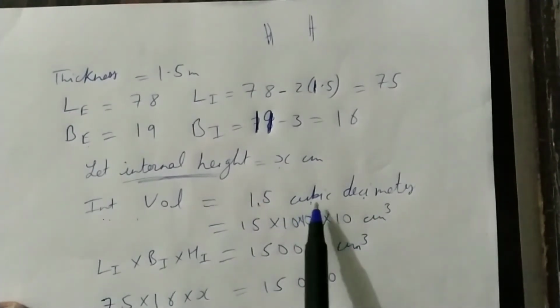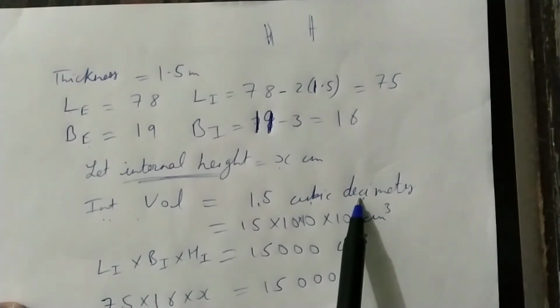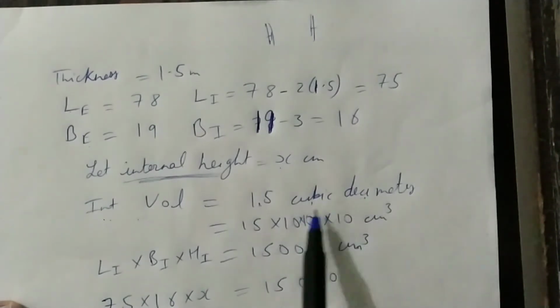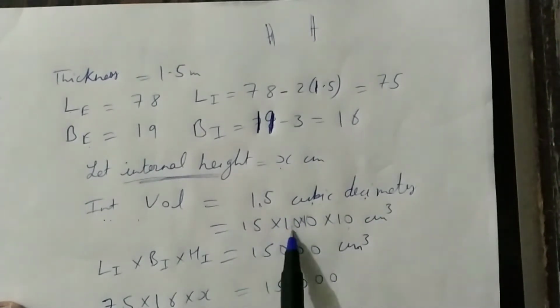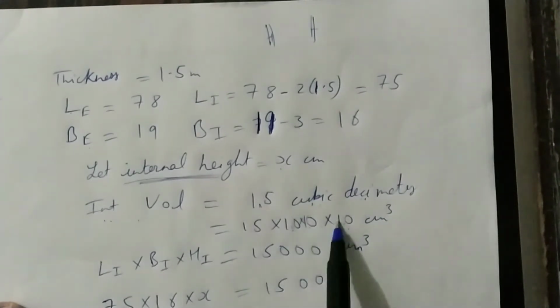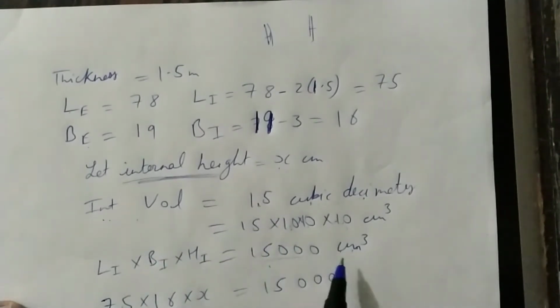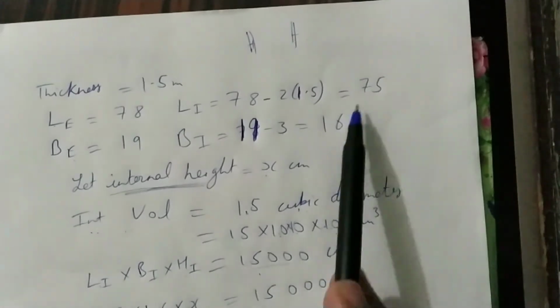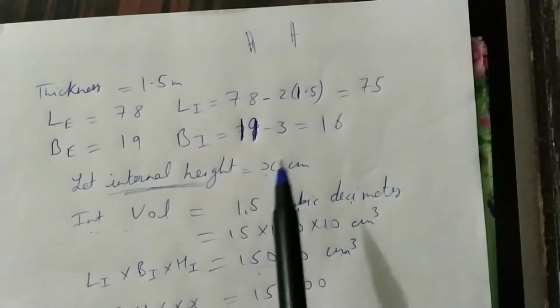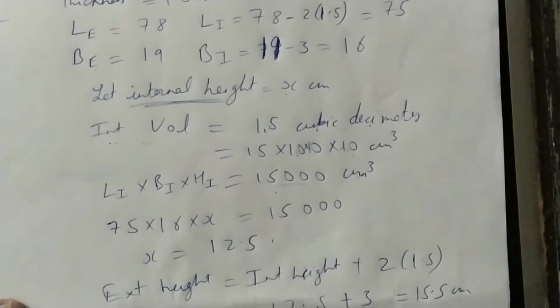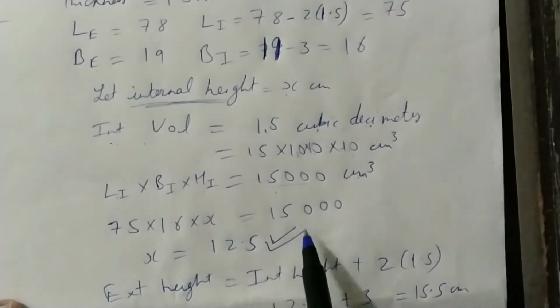So internal volume, that means cubic decimeter, in 1 decimeter there are 10 centimeters, so we will change it into centimeters. It is cubic, so we will multiply 10 three times, so 15 into 10 into 10 into 10, so this will become 15,000 centimeter cube. So internal volume is equal to 15,000 centimeter cube. But also internal volume is internal length into breadth into internal height. So we will write this value from 75, 16 and x. From here just calculate the value of x, it will be 12.5. So this is your internal height.